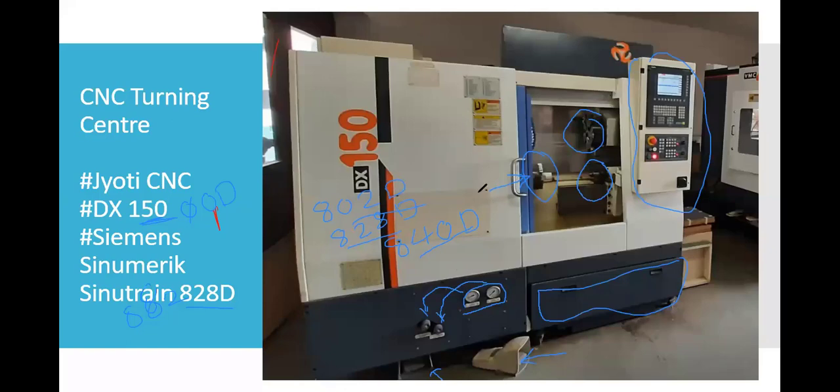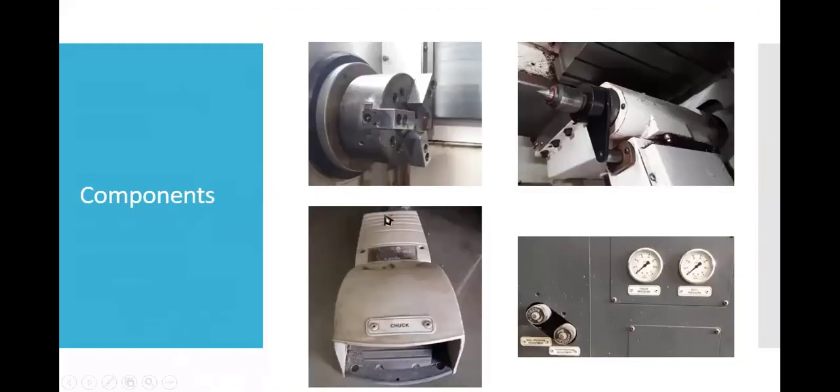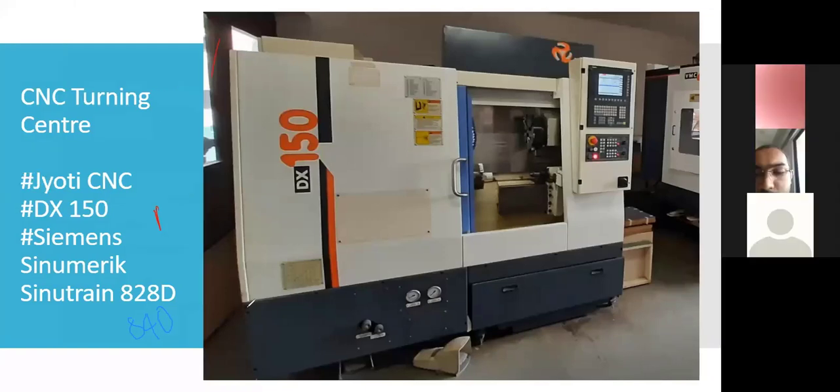This is just construction details related to the entire DX150 model. 840D is the advanced version of the controller. 840D is a Siemens controller version which is used on 4-axis, 5-axis and 6-axis machines, because in those machines there are multiple axes which are synchronized with respect to each other. So it has fascinating cycles which help to develop intricate shapes.